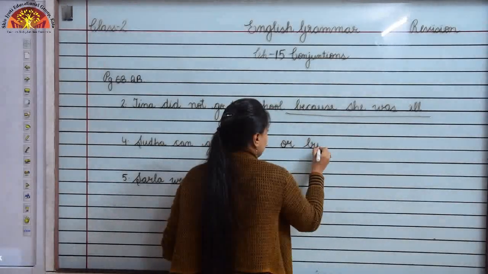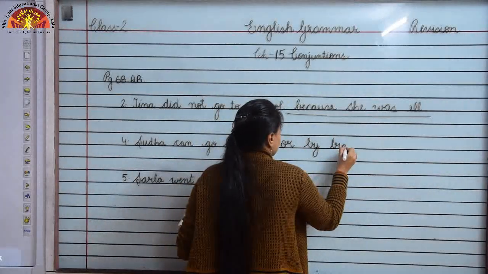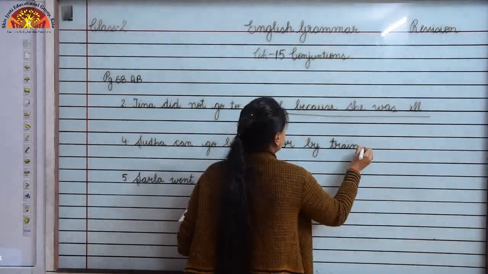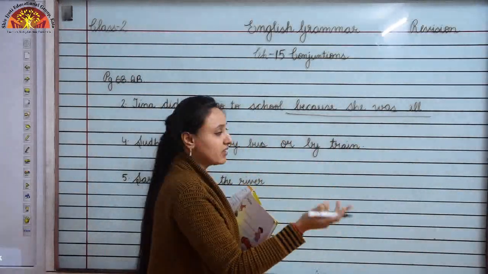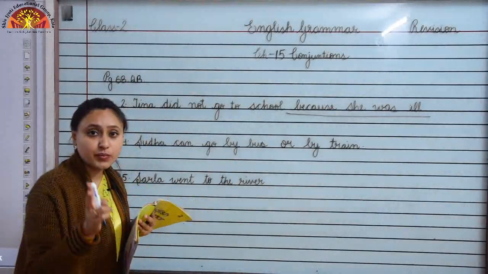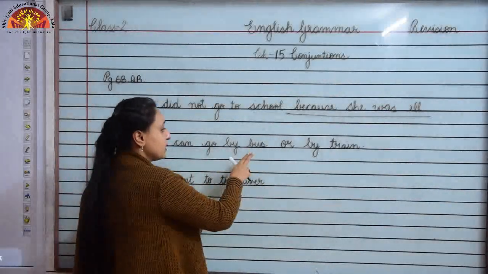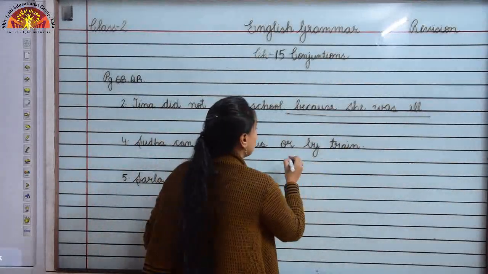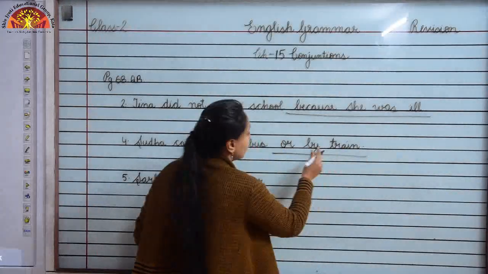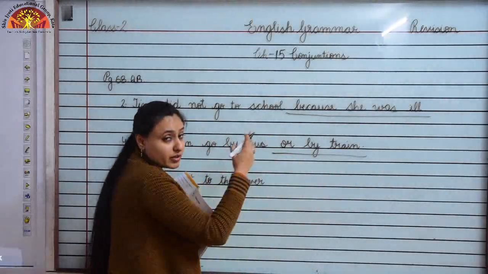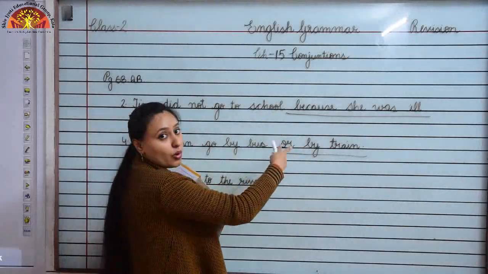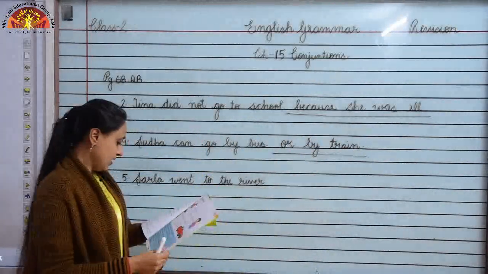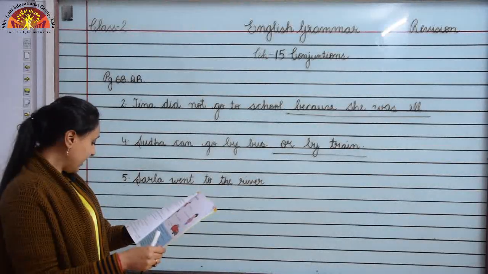by train. So children, here Sudha can go by bus or by train. So here there is a choice. We have to make a choice between bus and train. So the correct conjunction word will be or, because here we have to make a choice. Sudha can go by bus or by train. Now children, look at number 5.